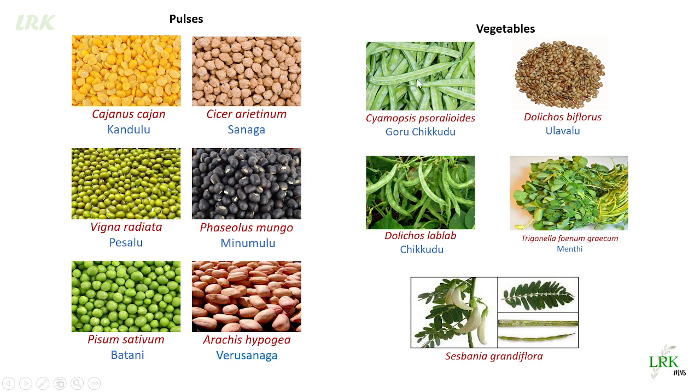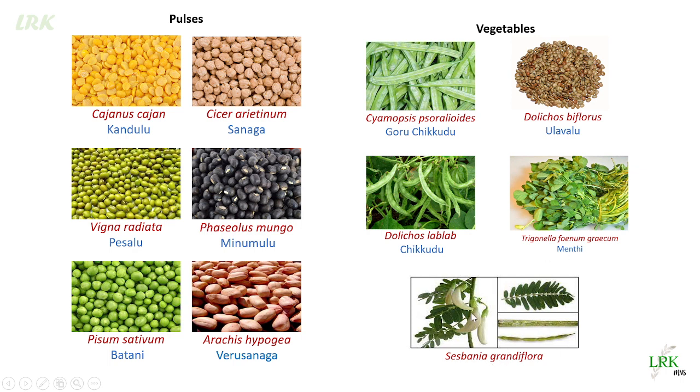Vegetables in this family are Cyamopsis psoralioides, commonly called cluster bean, and Dolichos biflorus, whose seeds are also highly nutritive. Then Dolichos lablab is a vegetable, and Trigonella foenum-graecum is a leafy vegetable commonly called methi.